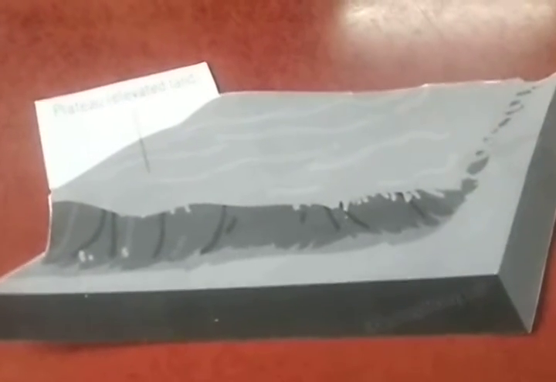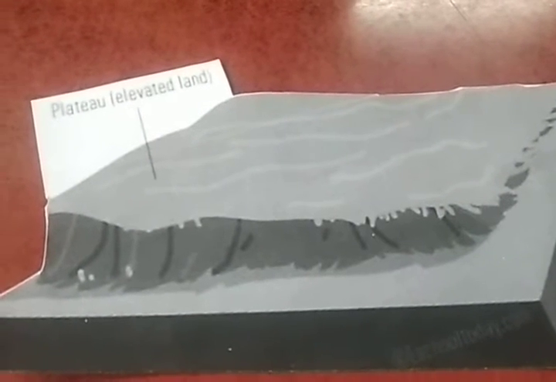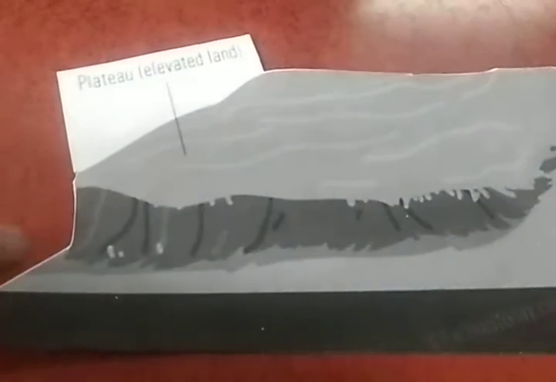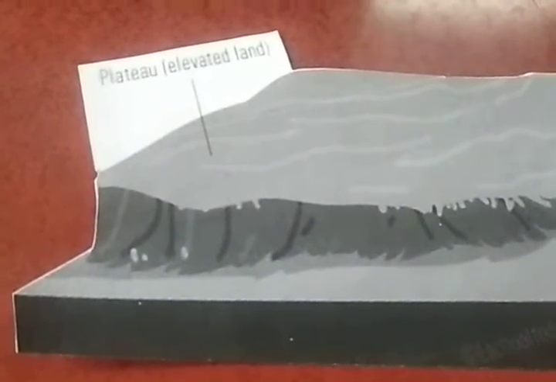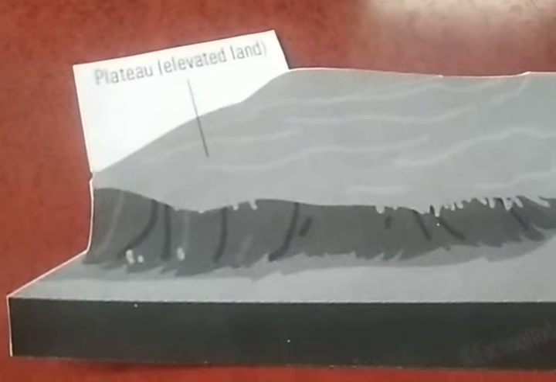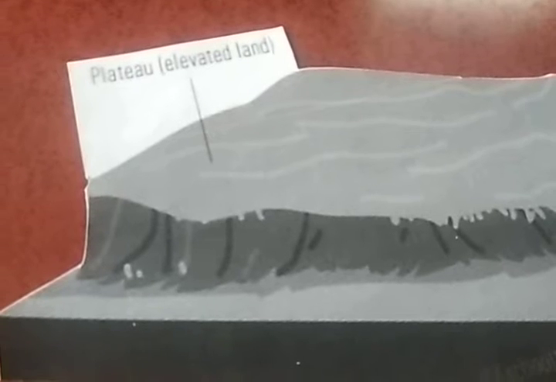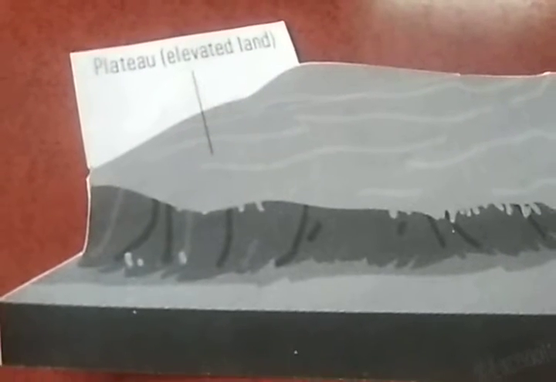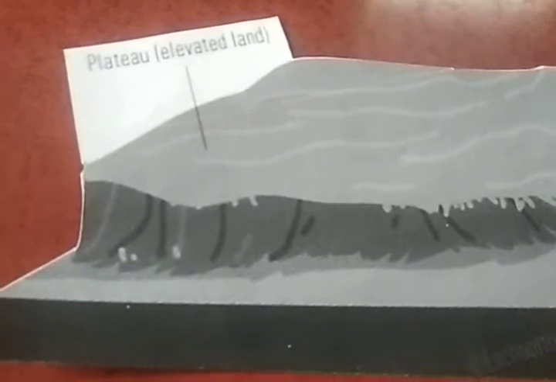We have read about the mountains, hills and valleys. Look at this picture. A plateau is an area that is higher than the land around it. It is flat on the top and looks like a table. It's also known as a tableland.